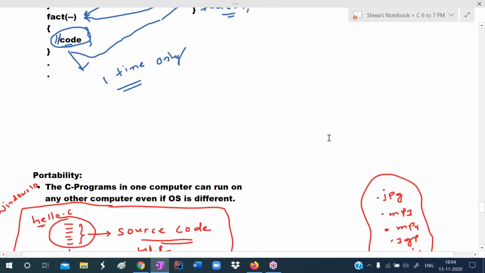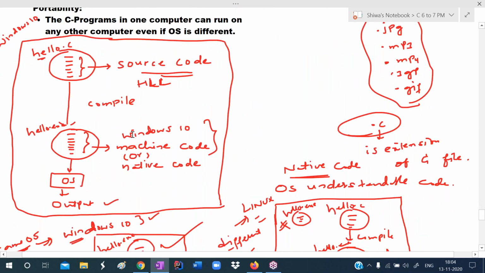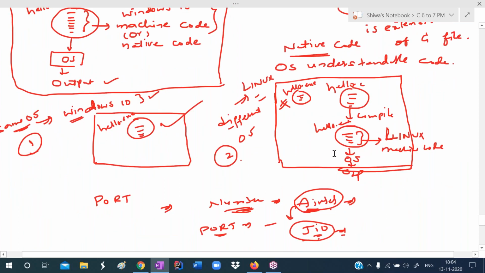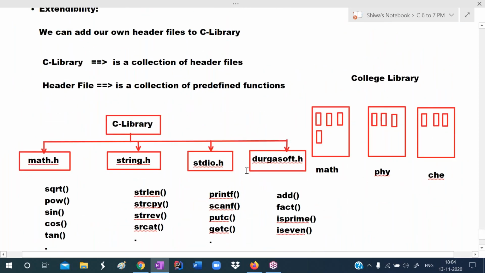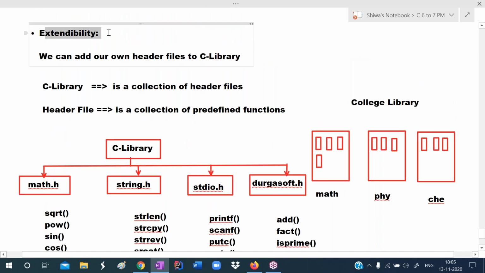The next feature is portability. Portability means a C program developed on one computer can run on any computer, even if the operating system is the same or different. Extendability means we can add our own header files to the C library. The C library is a collection of header files like math.h, string.h, stdio.h. I am adding my own header file. Like this, we can add our own header files and extend the C library. This feature is called extendability.